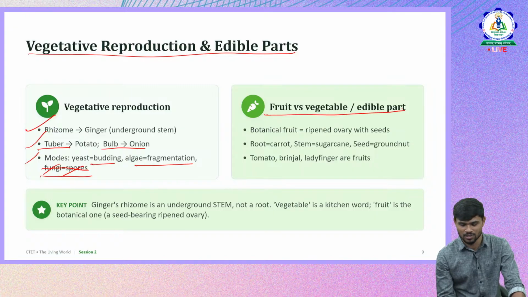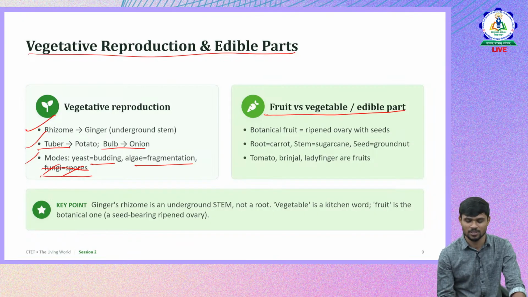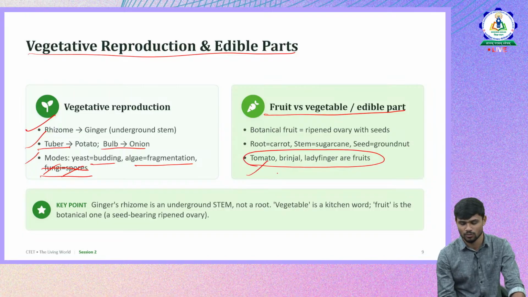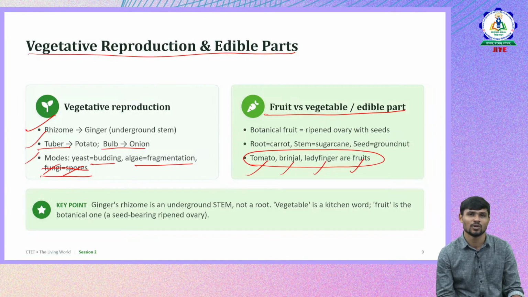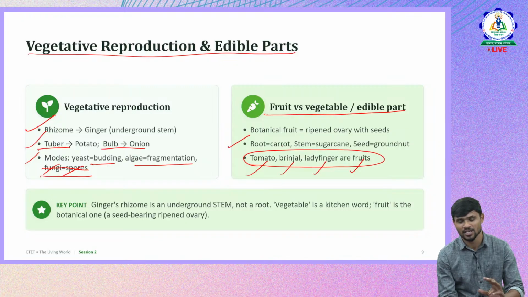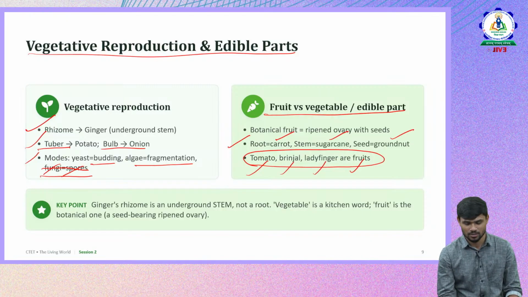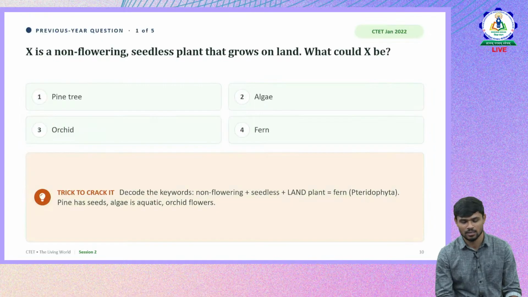Now fruits and vegetables. Which are fruits, which are vegetables? Fruits are the ones which have seeds inside them, like tomato, brinjal, lady's finger. All these are fruits. Why are they called fruits? Because they come from flower and they have seeds inside them. Whereas others are vegetables. The vegetative parts are vegetables, like carrot is a root, sugarcane is a stem, and groundnut is a seed. So this is about vegetative reproduction and edible parts in plants.